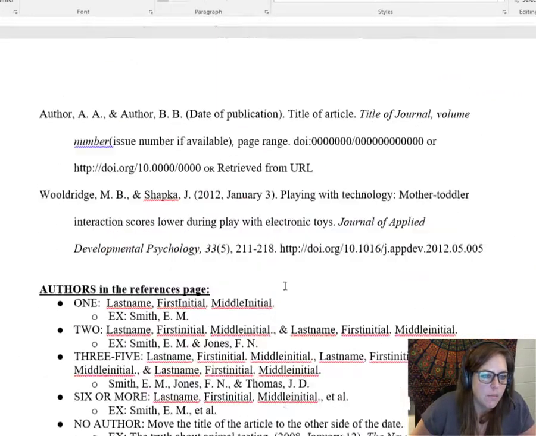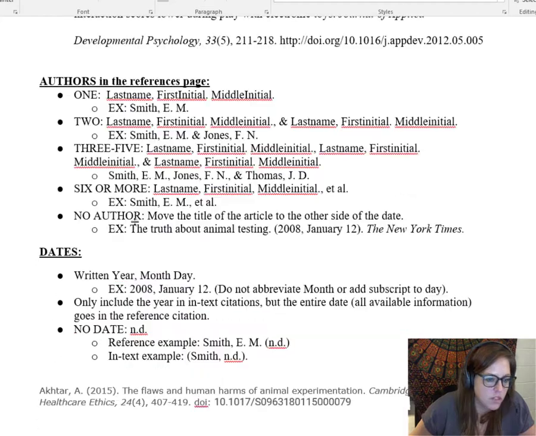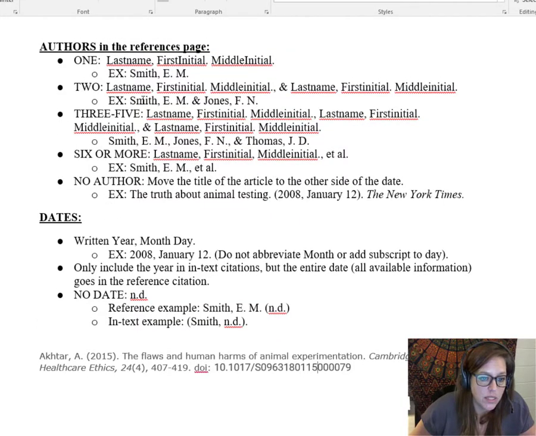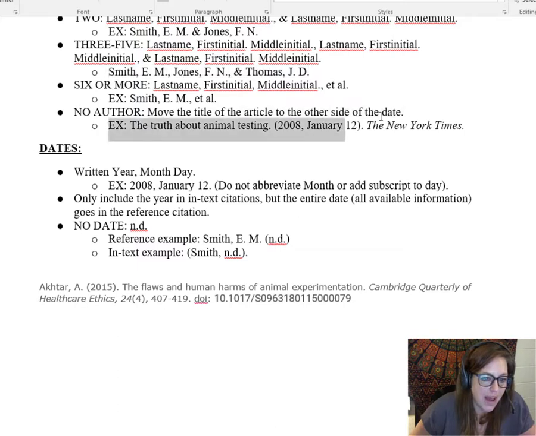All right. Moving on in this handout, just more information about what to do with multiple authors for the references page. Notice that if we're listing multiple authors here, like 3 to 5 here, we only use this ampersand before the last one, just like a normal list, okay? Here is what you should do if you do not have an author.